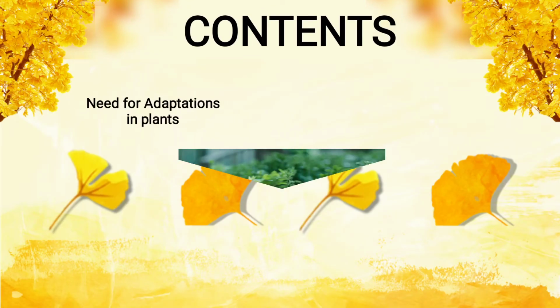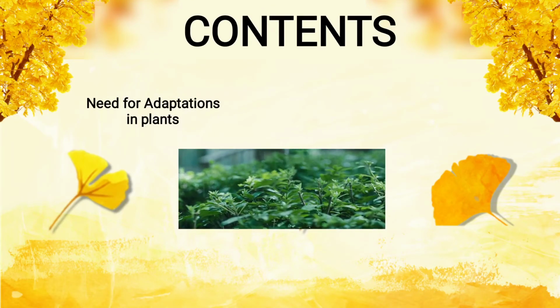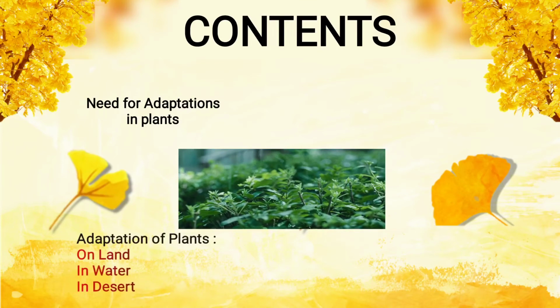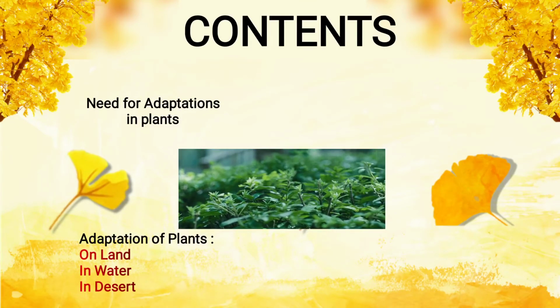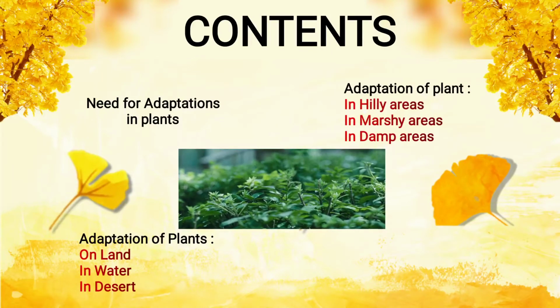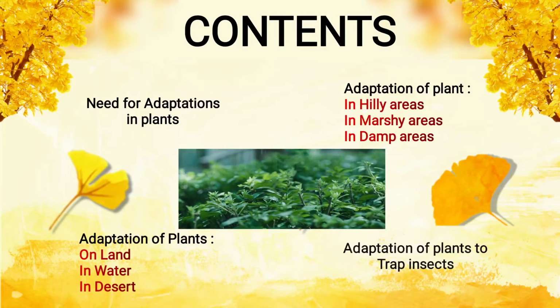So the content parts are: need for adaptation in plants, adaptation of plants on land, in water, in desert, adaptation of plants in hilly areas, in marshy areas, in damp areas, and adaptation of plants to trap insects.